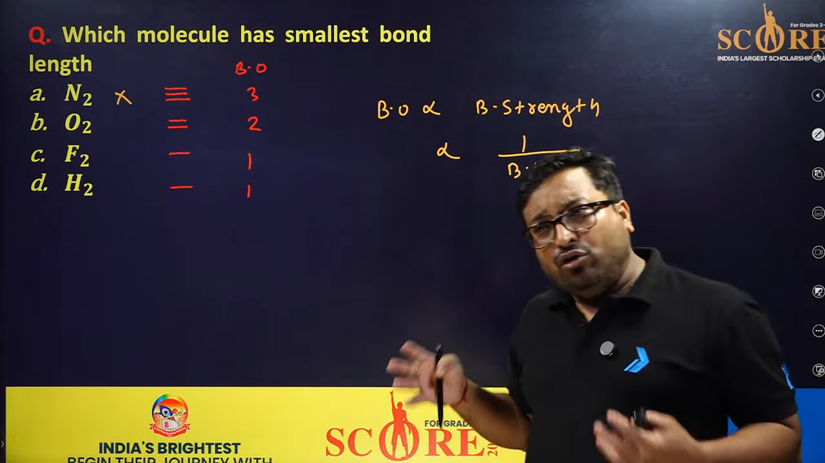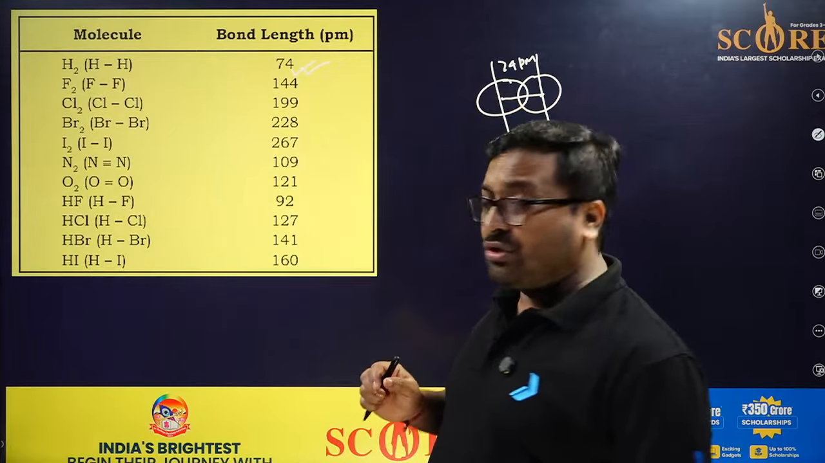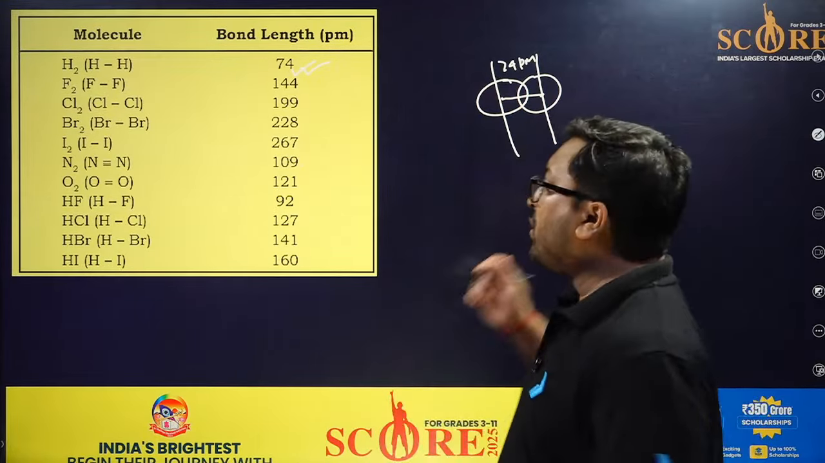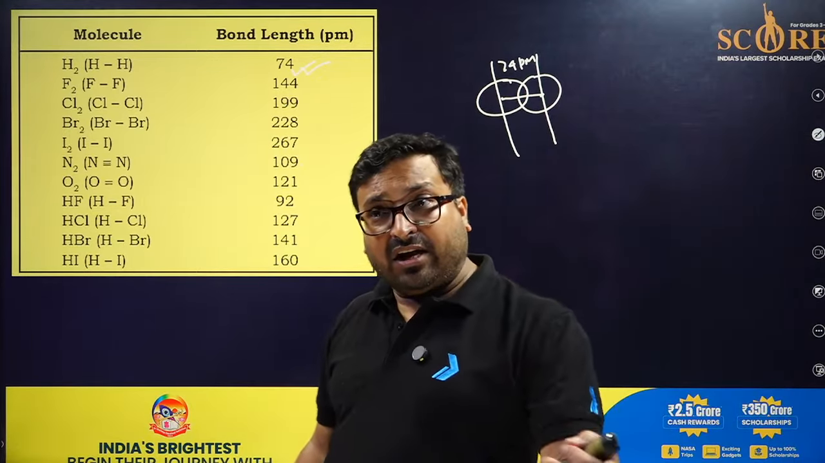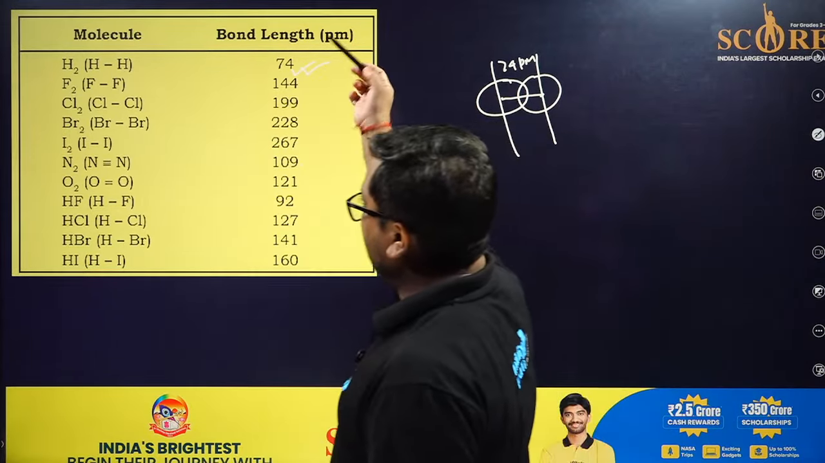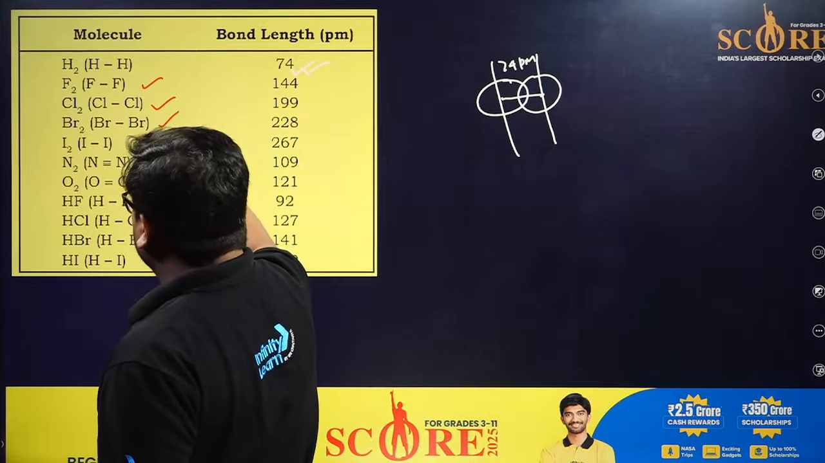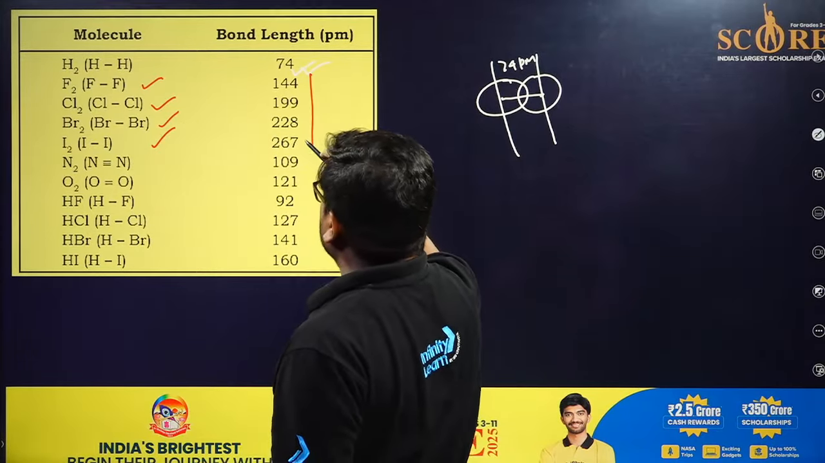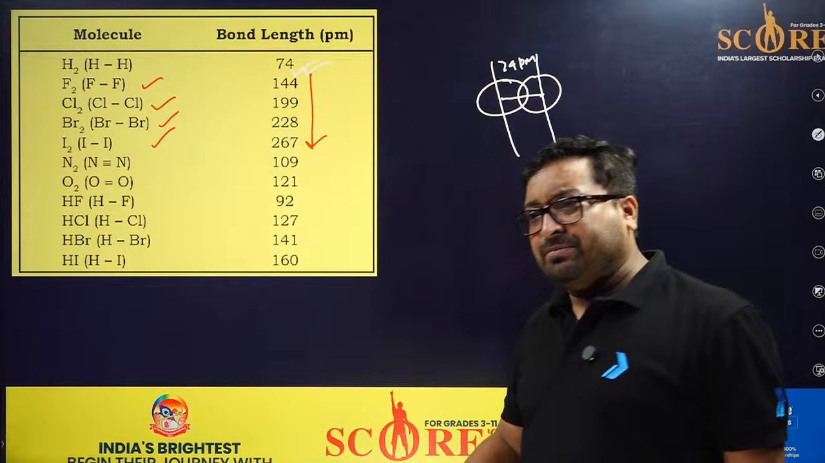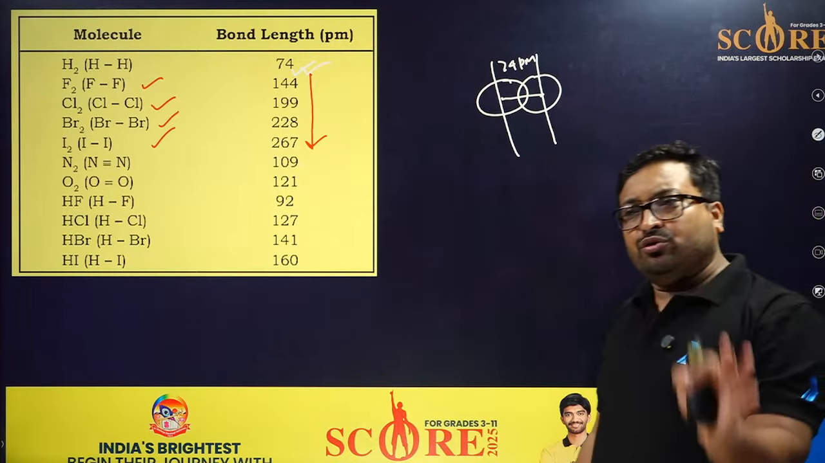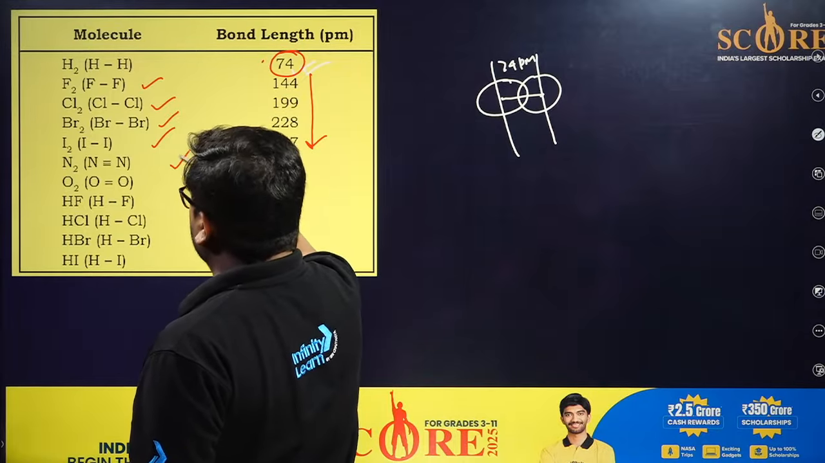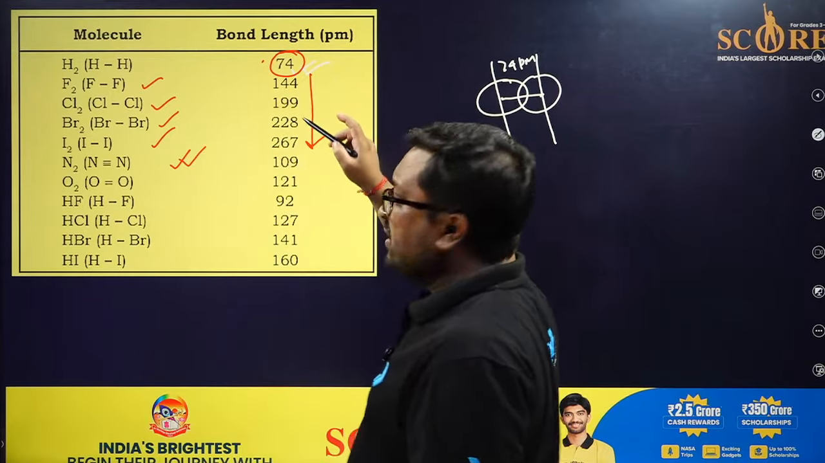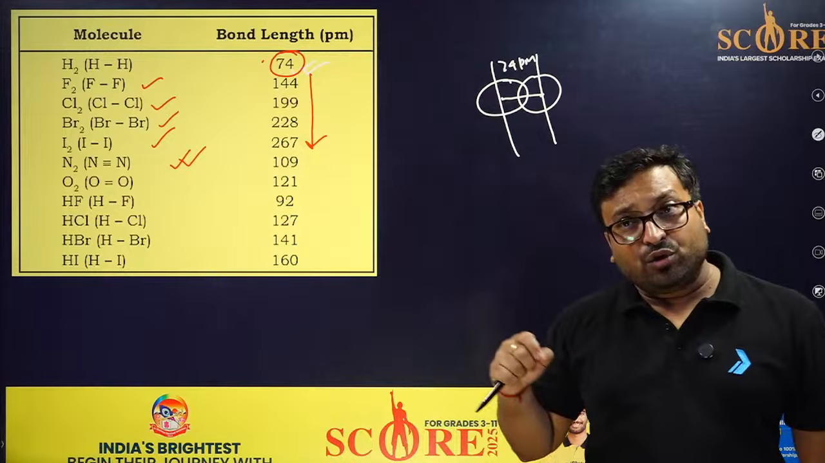You will say, sir, how should we mug up this? No, you should not mug up. Just note down the trend. Learn how to study in a real way for competition. If you are saying F2, Cl2, Br2, I2, no problem, bond length is increasing as per your expectation, no one is going to ask that. H2 is remarkably lower than N2. So you have to identify the unique things.